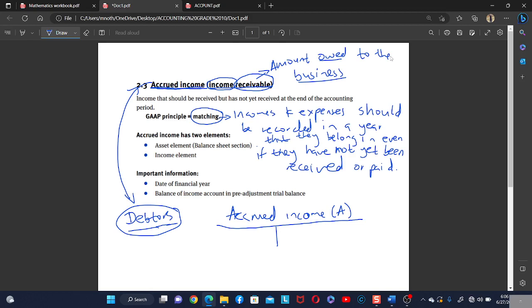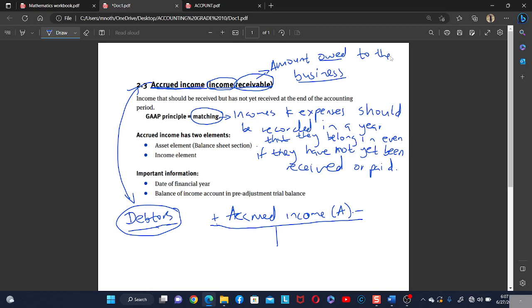Okay, so the business is expecting to receive money. So we know that the assets increase on the debit side and decrease on the credit side. Okay, so it's like this.